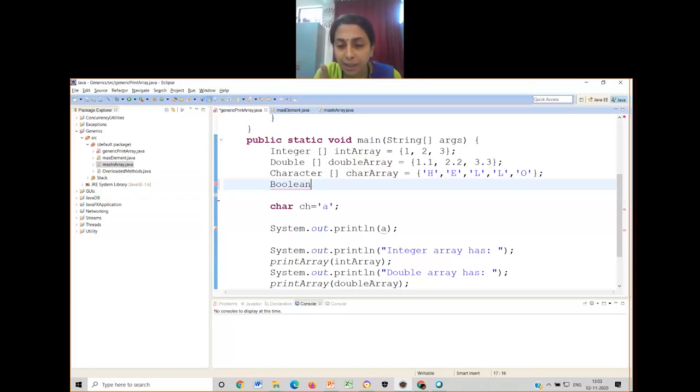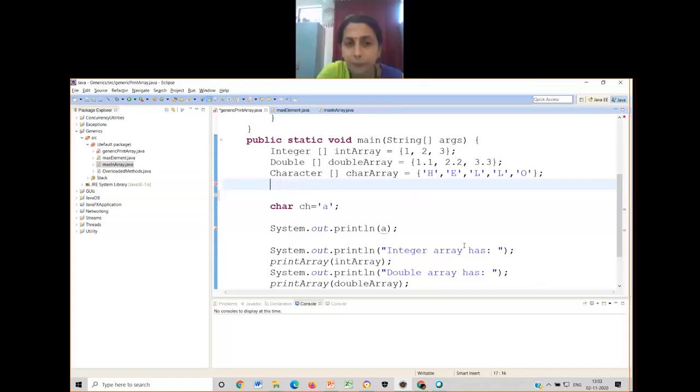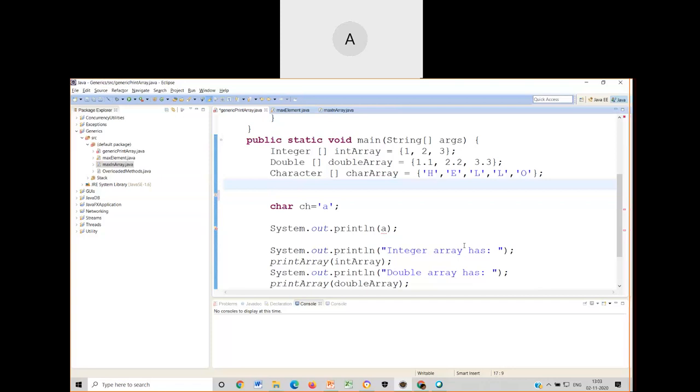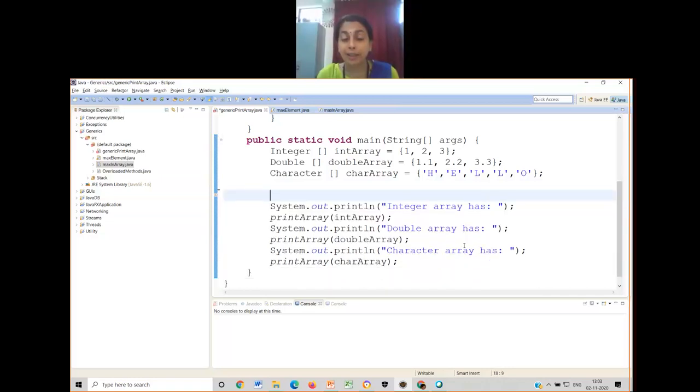How many basic data types are there in Java? Please. Java.lang only contains all these primitive data types, correct? So Java.lang will be the wrapper class, no, ma'am? Java.lang is not the wrapper class. Integer is a wrapper class. Java.lang is a package. Okay, ma'am.